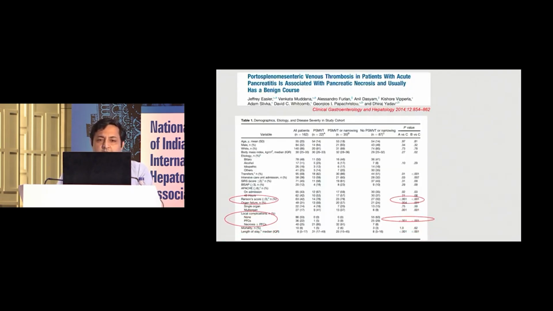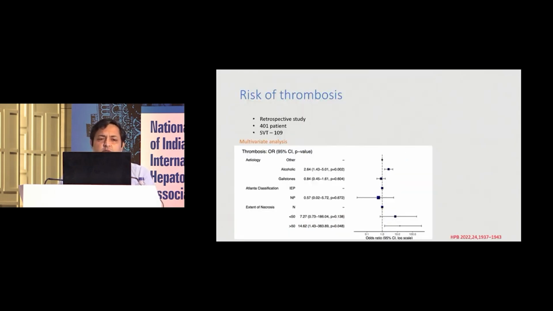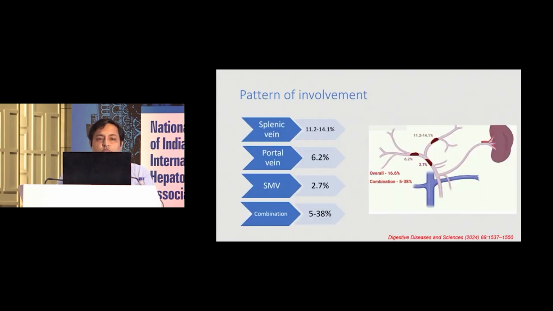This is another study which showed that if the Ranson score is high or organ failure is there, then the chance of having thrombosis has increased. Patients who had a local complication in the form of necrosis or collection have a high risk of thrombosis. And those patients who had a thrombosis land up with more ICU stay and hospital stay. In another study in which multivariate analysis was done, it was seen that patients with alcohol etiology or higher necrosis extent have an increased risk of thrombosis.